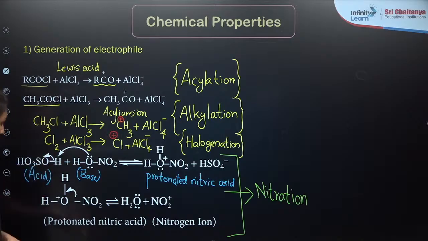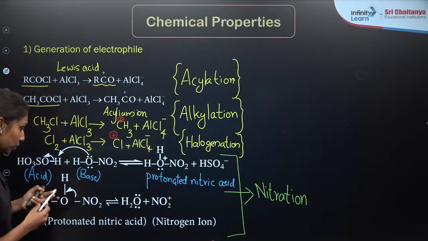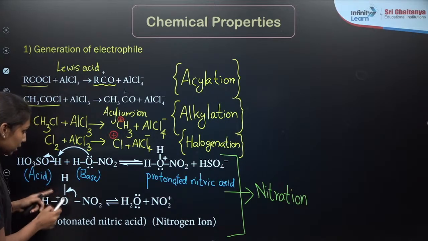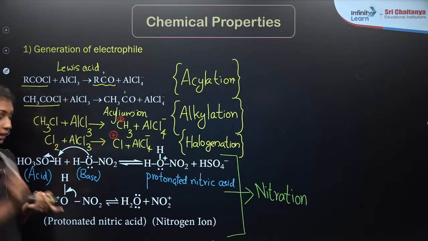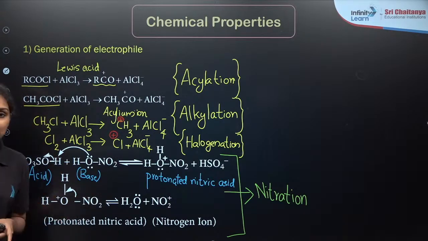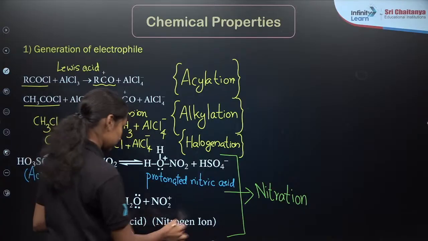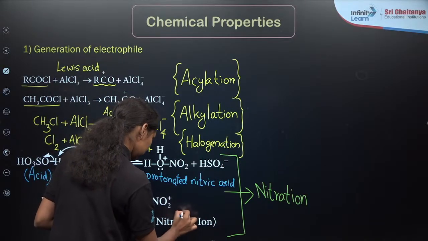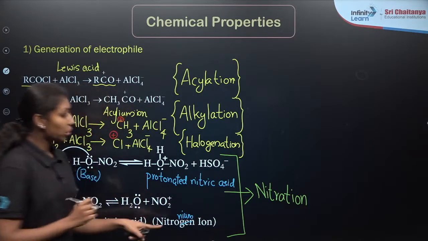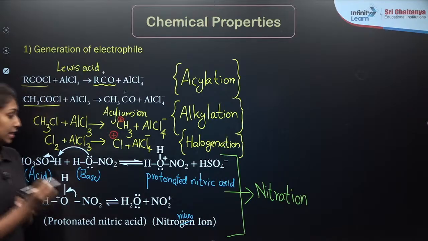In the further step, this bond breaks and is released as a water molecule, resulting in the formation of NO2 plus, which means the nitronium ion, which is our electrophile generated here.